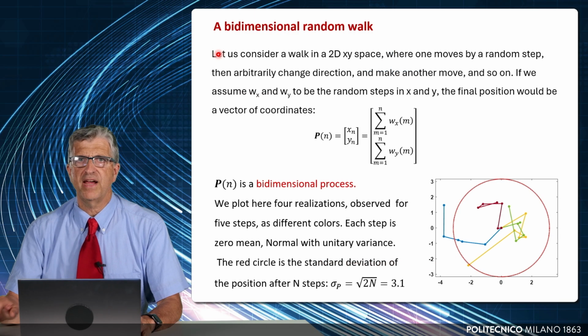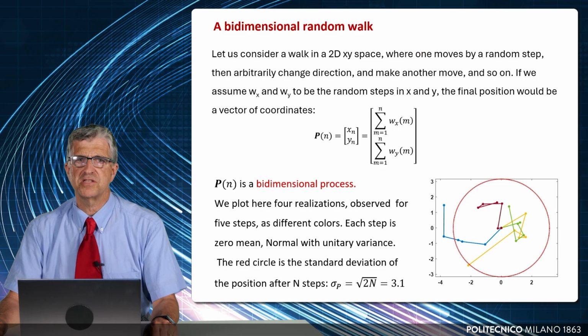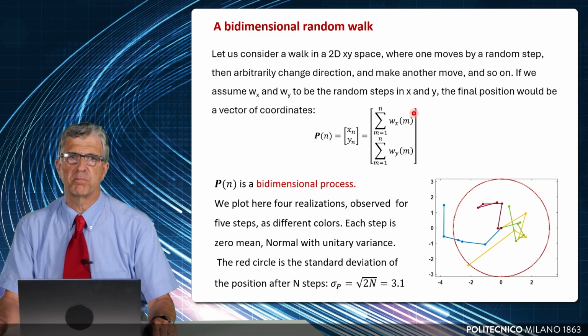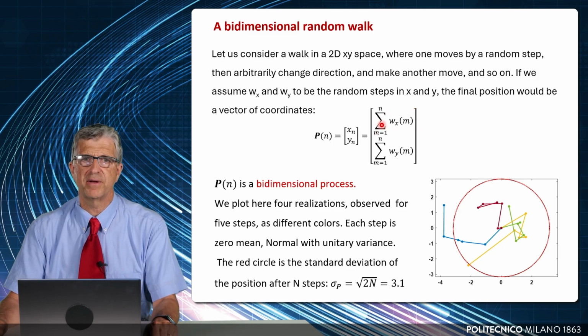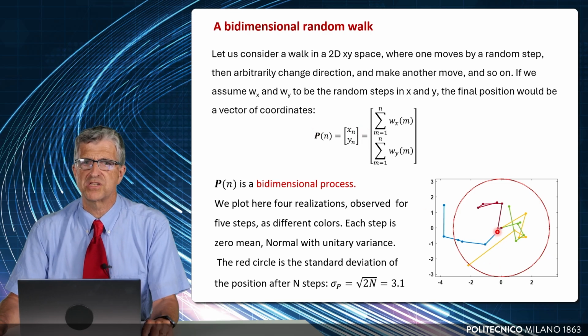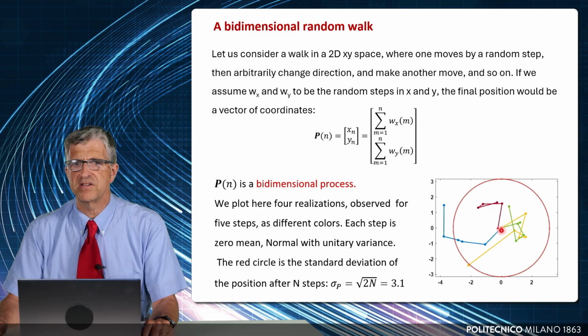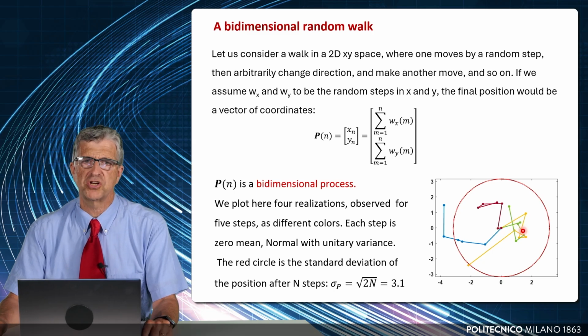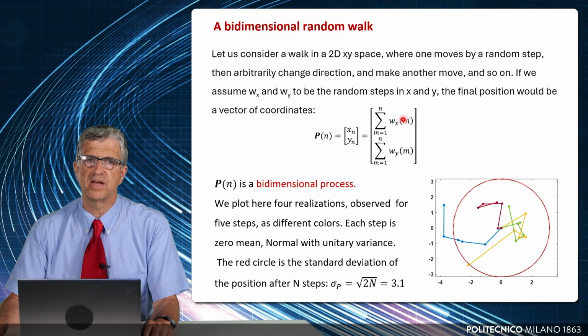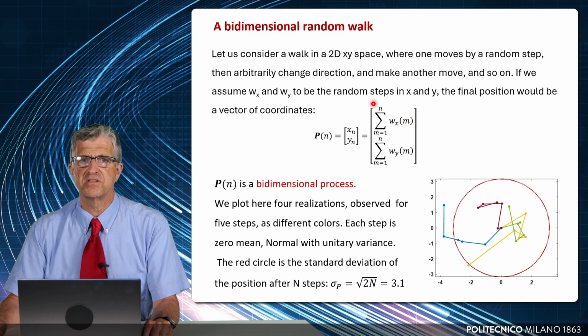Let us make another example of a different process, because it is a bidimensional process. This is a random walk. It's described similarly to the previous one, in which I accumulate a step, but now the process has two dimensions, x and y. This is called the drunk man walk, because it simulates the walk of a drunk man that makes a step and then arbitrarily changes direction. So after any step, we have another variable that is normal, in this case zero mean and unitary variance, and after n steps, we are exactly in this position.